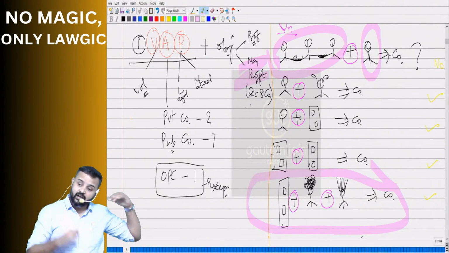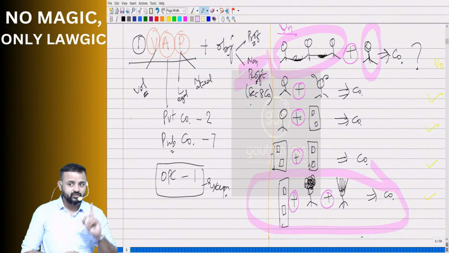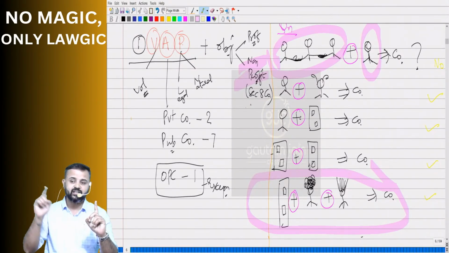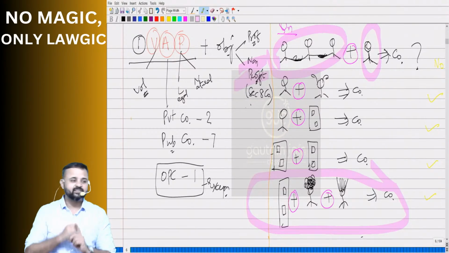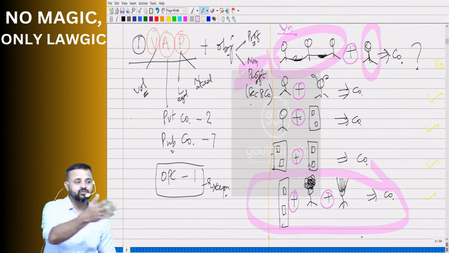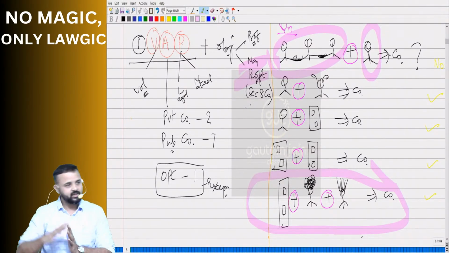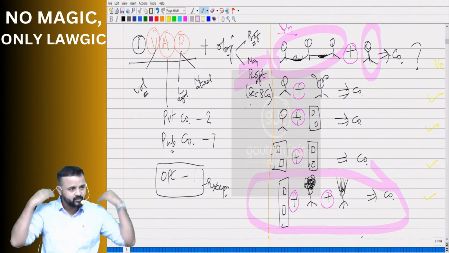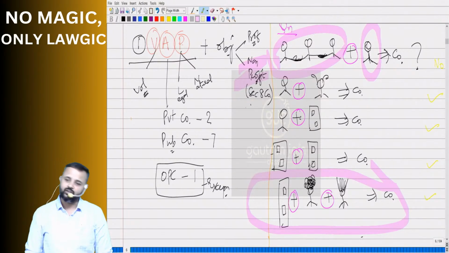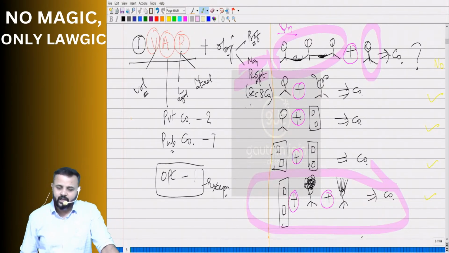So glossary, you recall, I gave the format of the glossary yesterday also. Something was written, general rule with exceptions. So now this is one of the general rules. What is the general rule? Natural person and legal person can be a member in a company. What is the exception? For a Section 8 company, even a partnership firm, which is neither a legal nor a natural person, can also become a member. That is how you can use the glossary. Whenever you come across something like this, we can capture it in the glossary so that we can revise it multiple times and remember it well for a lifetime. Okay? So let's move on and talk about the next feature.